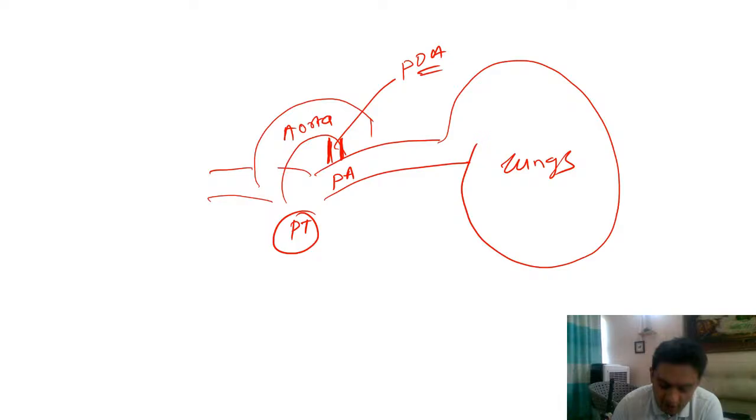Correct. Now, why do we have PDA? Because lungs are not functional at birth. When you are in the mother's womb, lungs are not functional. So this blood flow is obstructed.